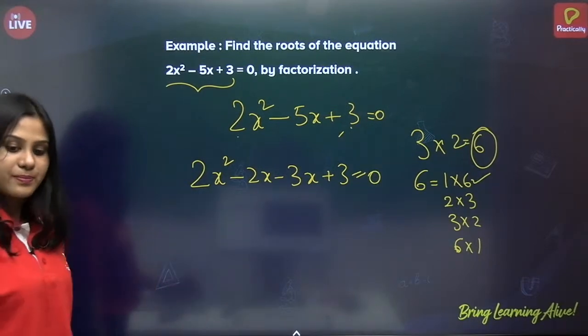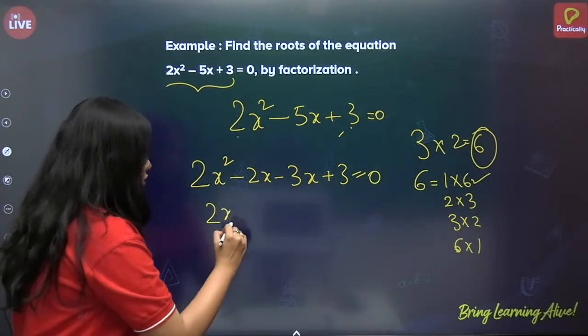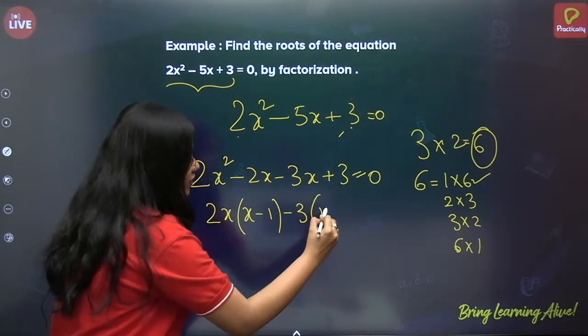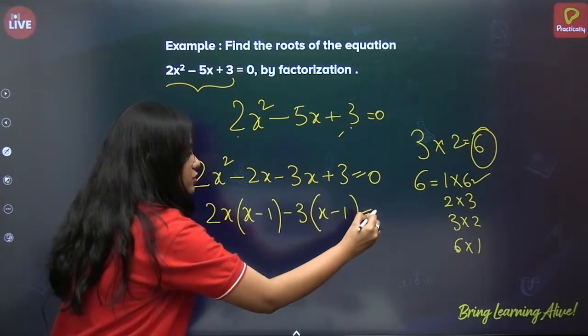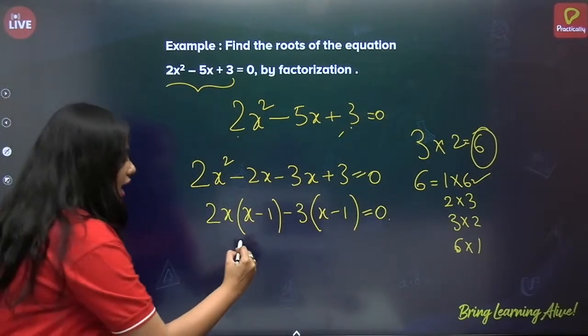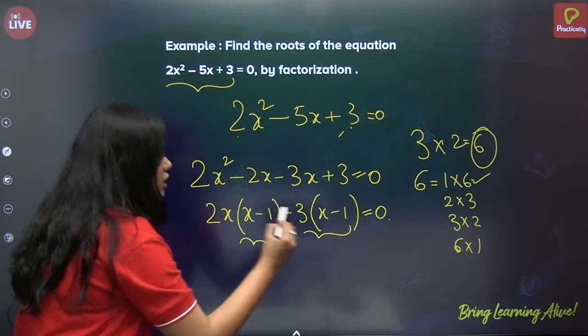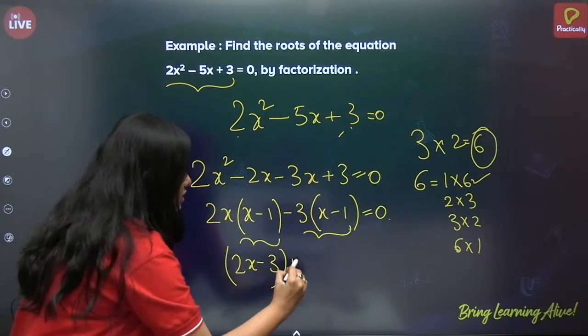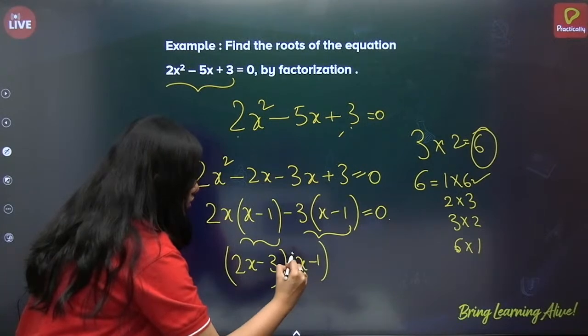Now 2x of x minus 1 minus 3 of x minus 1 equals 0. Now we have x minus 1 common. So can we write 2x minus 3 of x minus 1 equals 0?